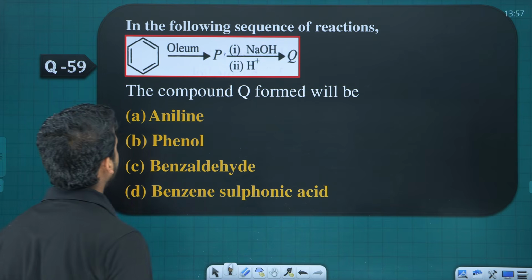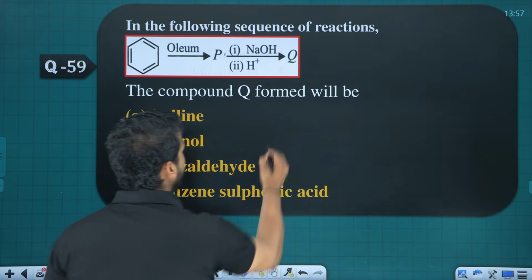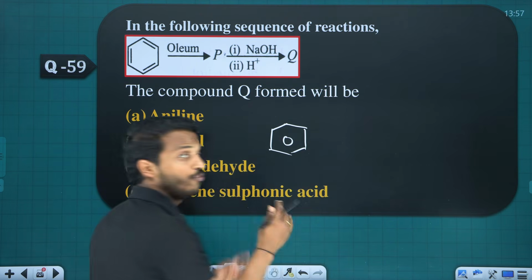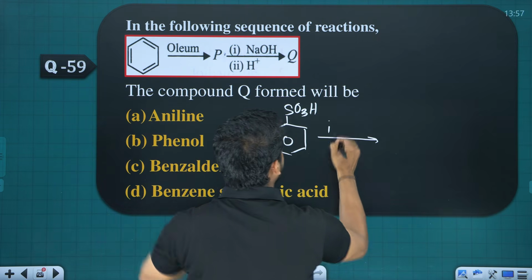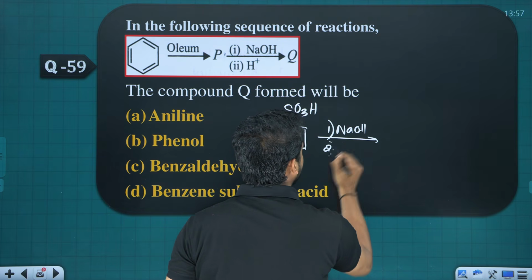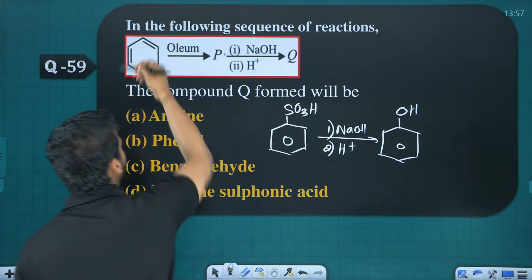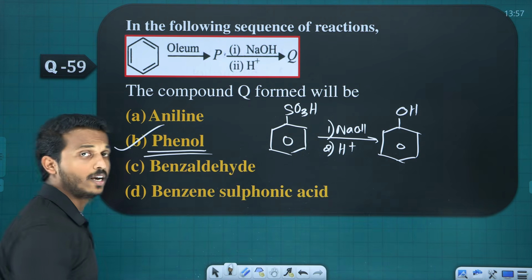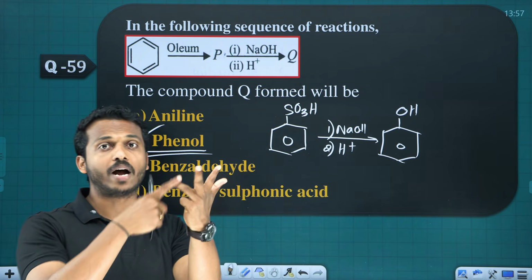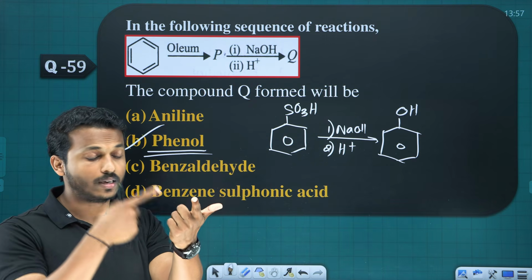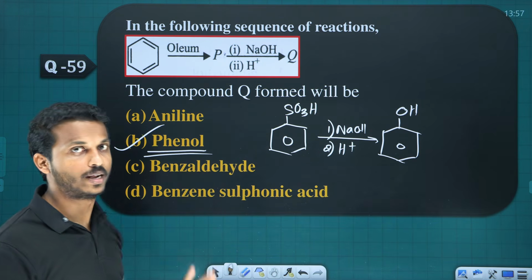Now, in the following sequence, what is the final product Q? What happens? Benzene reacts with oleum. What is oleum? Fuming H2SO4. We get benzene sulfonic acid. Benzene sulfonic acid first reacts with NaOH, second, on acidification, you will get phenol. It's a preparation of phenol from benzene. So the compound is phenol. Dear, in the textbook, you studied 4 preparations of phenol, right? One is from benzene, one is from aniline, one is from cumene and all, right? Those kinds of reactions and processes, chlorobenzene is also there.